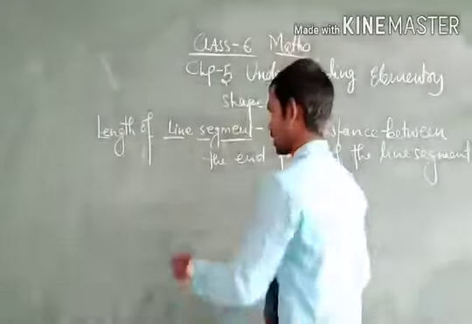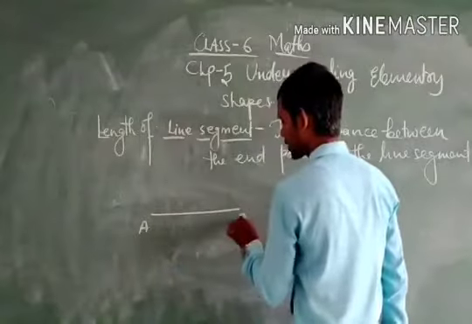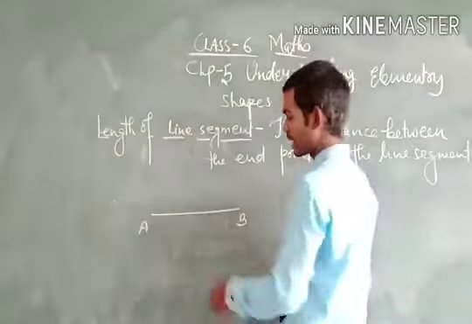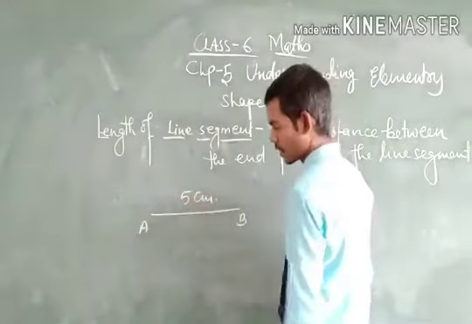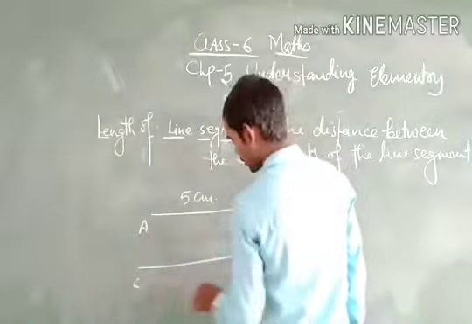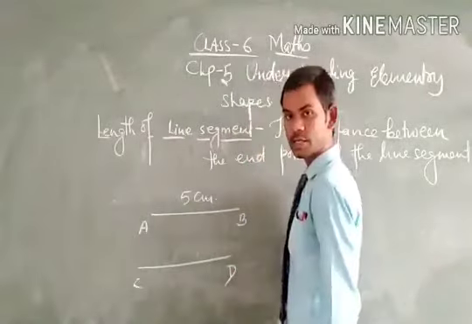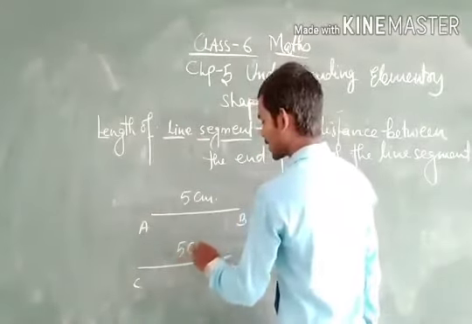Just suppose that a line segment AB is here. This is the line segment AB, and suppose that the length of the line segment AB is 5 cm, and there is also another line segment CD which also has a length of 5 cm.